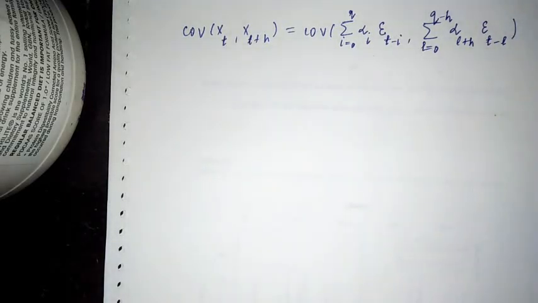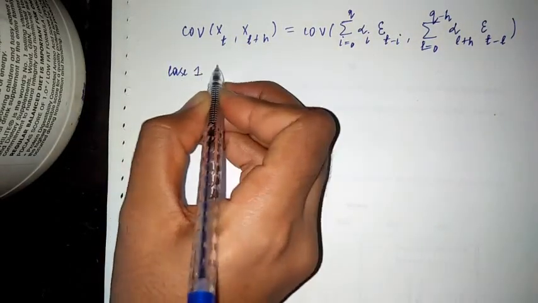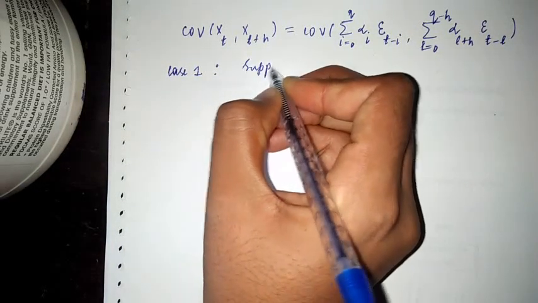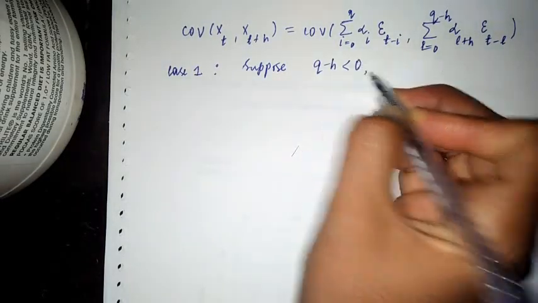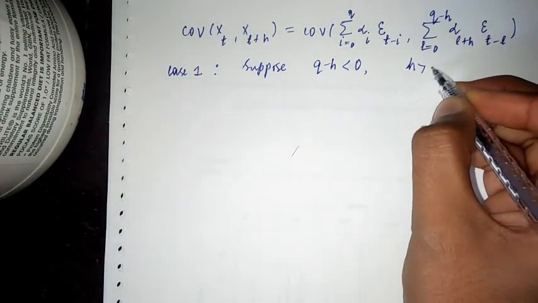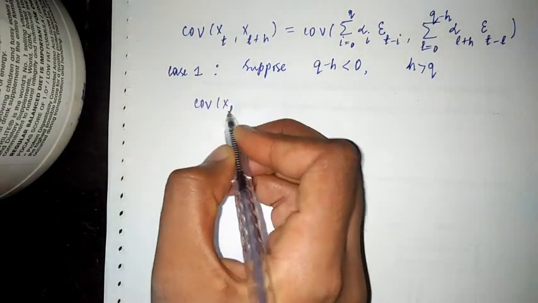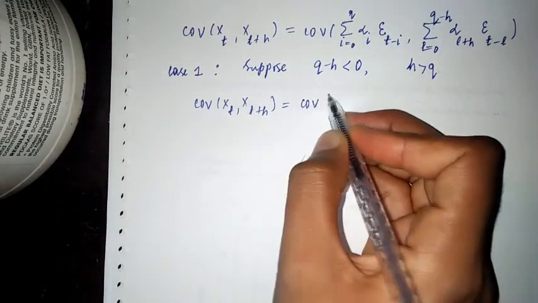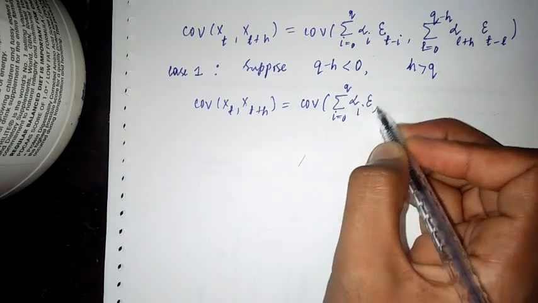Now how to proceed? There are two cases. So I'll write case 1. What is case 1? The first case, suppose q minus h is less than 0. What if q minus h is less than 0? That is nothing but the same as saying h is greater than q. So I'll write what happens to covariance between xt and xt plus h. It is equal to covariance between I is equal to 0 to q alpha I epsilon t minus I.